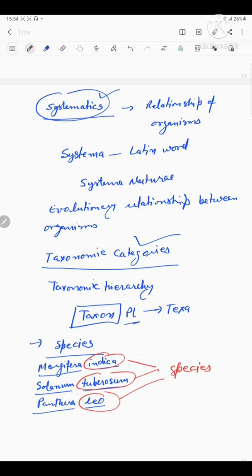These circled words are the species, the taxonomic category. In Homo sapiens, the word sapiens is the species, and all the first words are the genus.